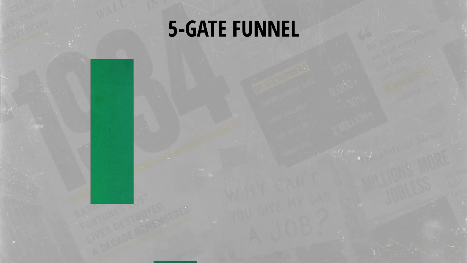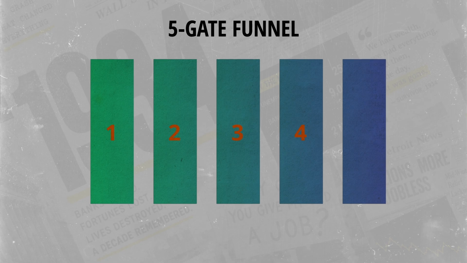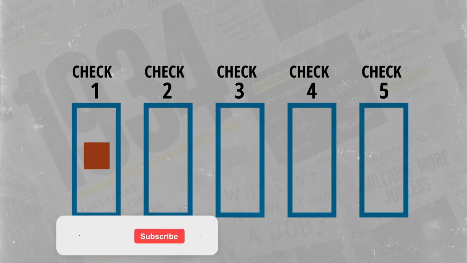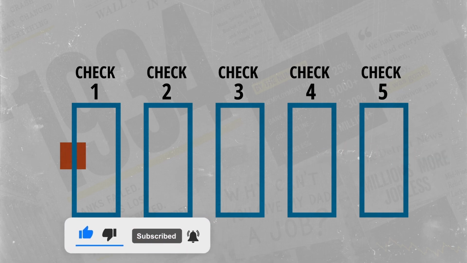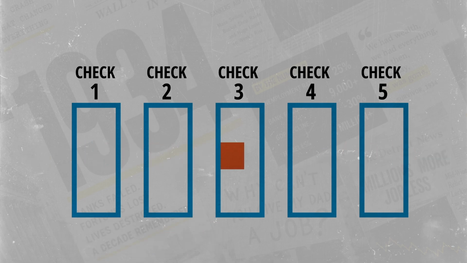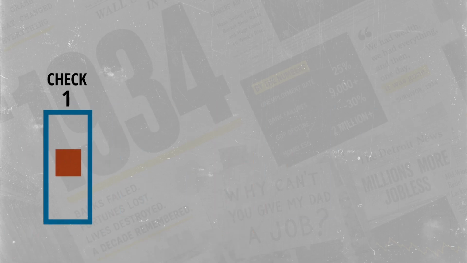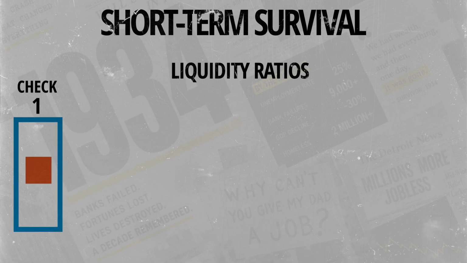And in this series, we are going to break it down into the 5-gate funnel. Think of analyzing a company like going through airport security, where you have to pass mandatory checkpoints one by one. If a company fails an early gate, you throw the stock out immediately, no exceptions. We begin at gate 1 with short-term survival using liquidity ratios.